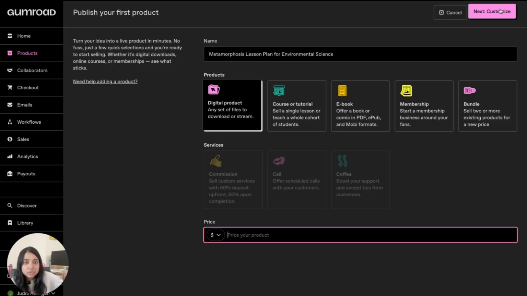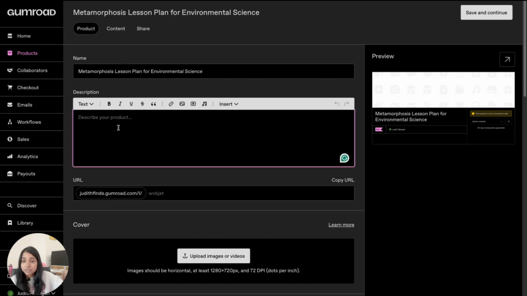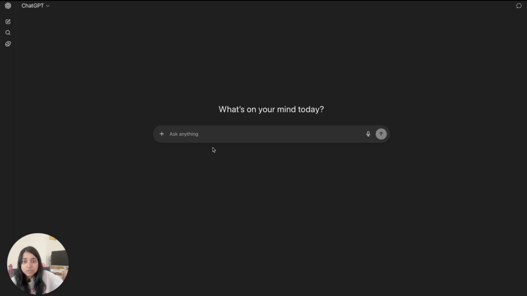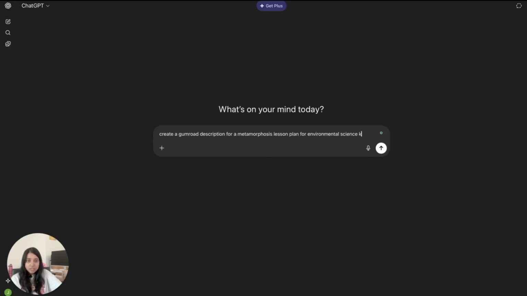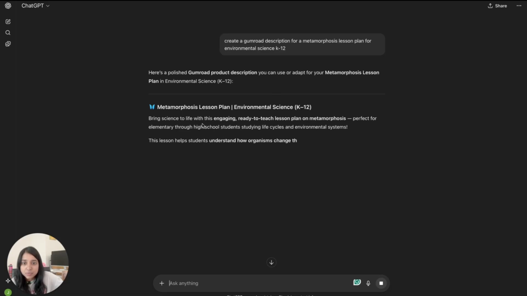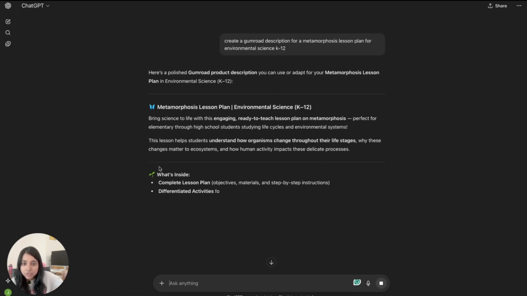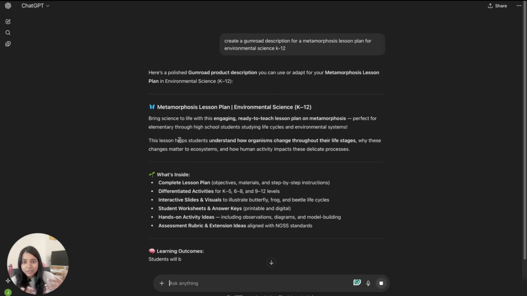And then you go to customize. Oops, I forgot to add the price. So I'm going to do 20 or 30. And then here you can create your descriptions. This is where ChatGPT can come in place again. You can say create a Gumroad, and ChatGPT will know what is Gumroad. Create a Gumroad description for a metamorphosis lesson plan for environmental science K-12. You can see here that ChatGPT has generated a description for you. And of course, you want to add your own character into this.